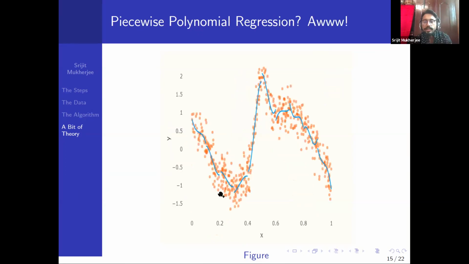We will see piecewise polynomial regression, but the problem with piecewise is that it is not continuous, which is not happening here. It's a very bad continuous function. It's not really continuous, but it gives a good estimate. But the problem is that these have very high variance. It's very wiggly.